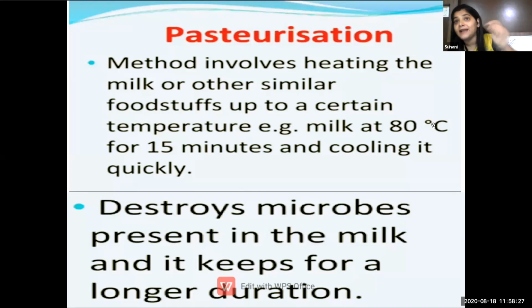When we get that packed milk, now see, when you see pasteurized milk, keep in mind that the milk is heated at a very high temperature, that is 80 degrees Celsius, and it has been cooled down within 15 minutes. This method is known as pasteurization. When they heat that milk at a higher degree, they destroy all the microbes present in that milk, and that milk stays for a longer duration. When they heat that milk at 80 degrees Celsius, all the microbes which are present in the milk get destroyed, which helps that milk to stay for a longer duration.